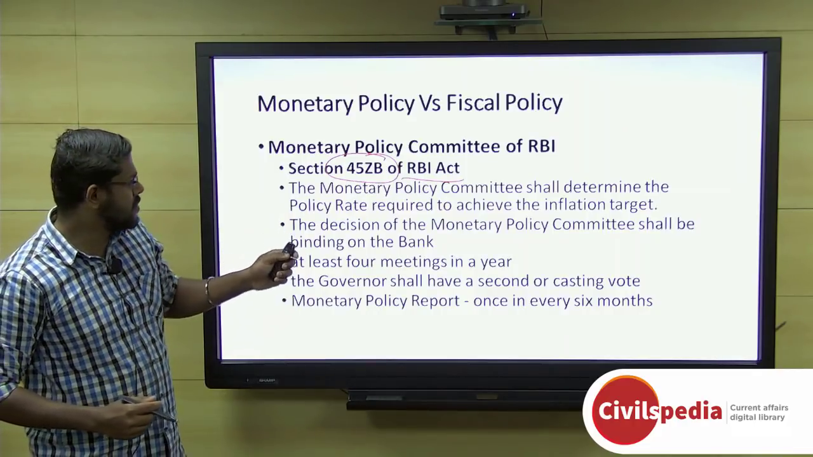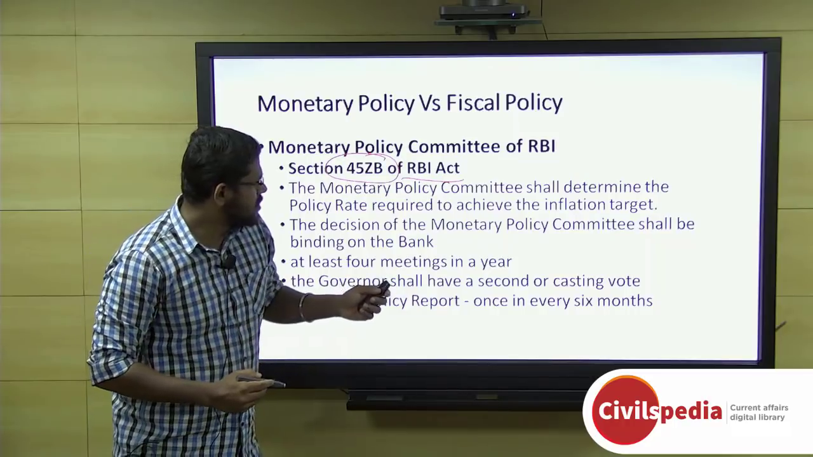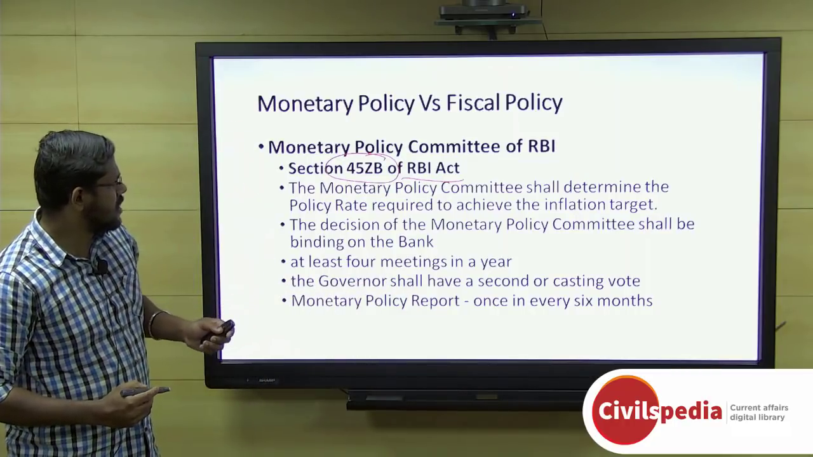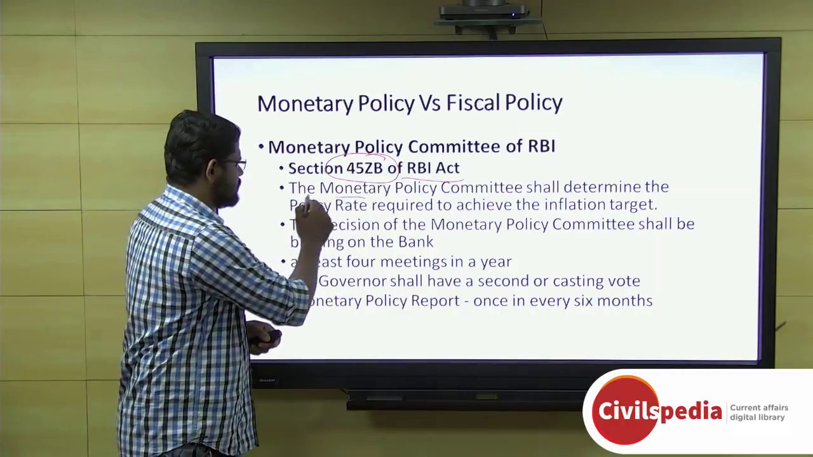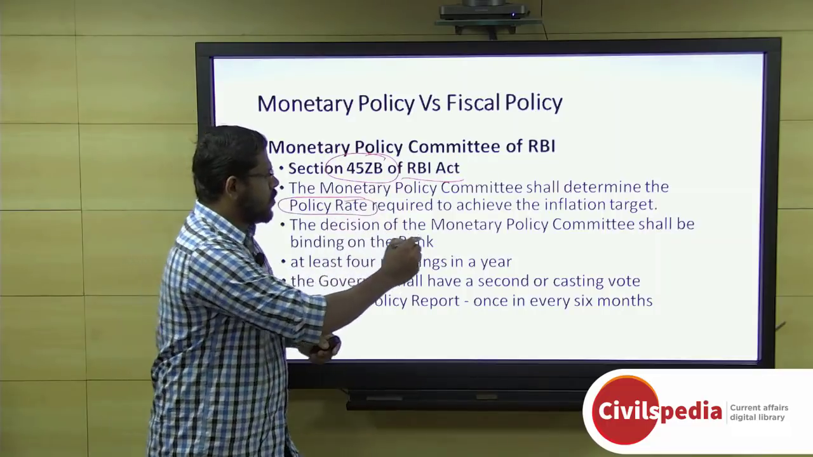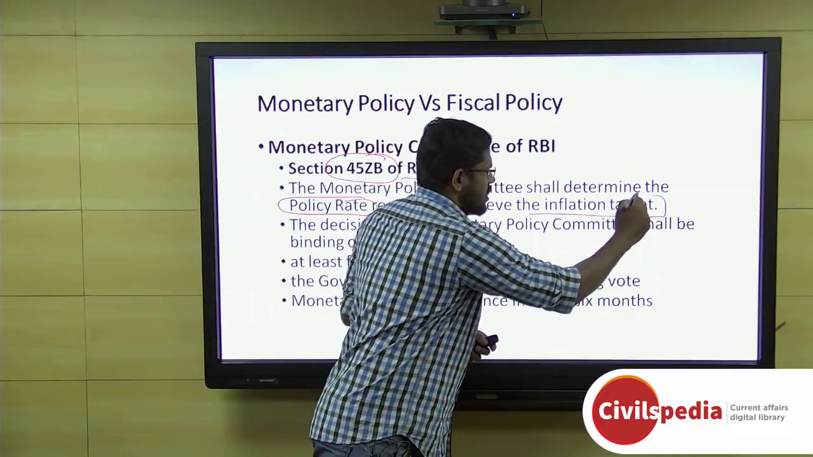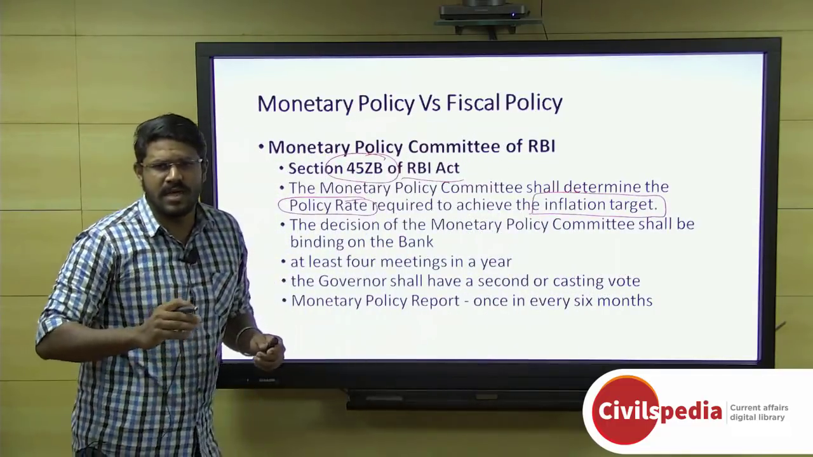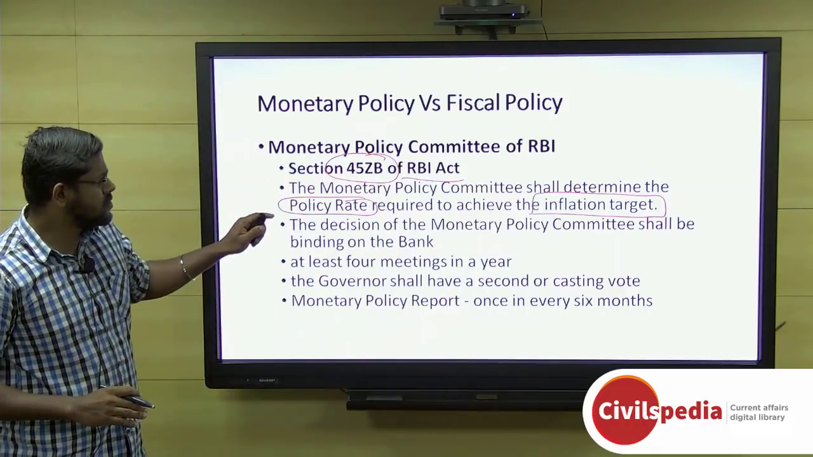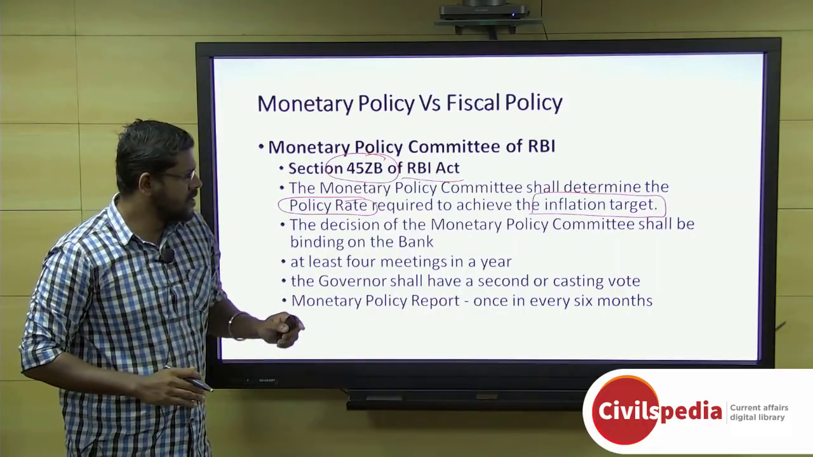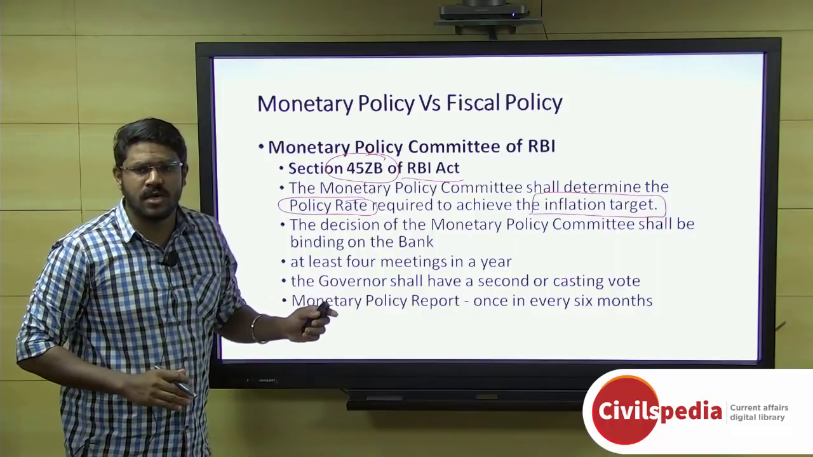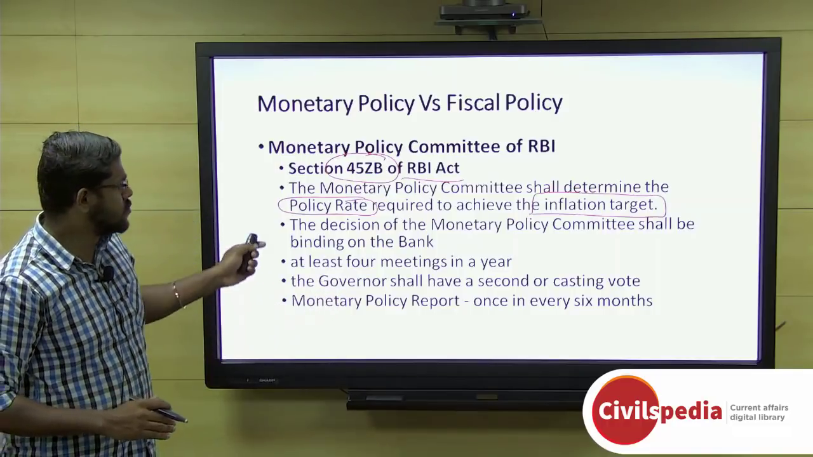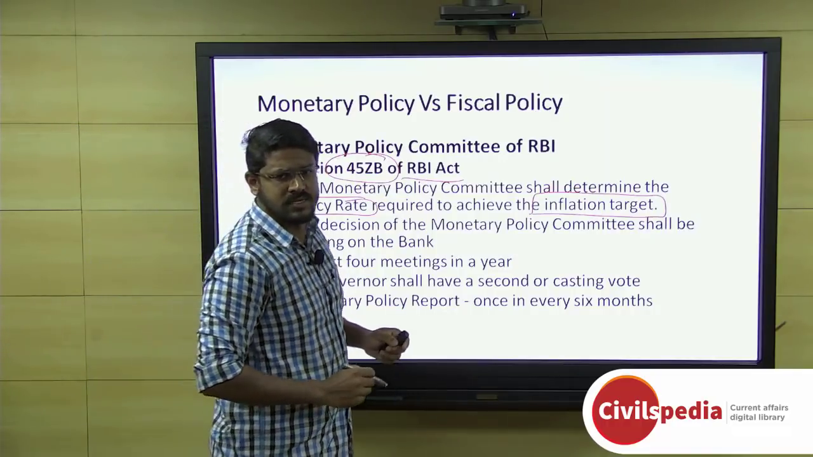And the primary responsibility is that the monetary policy committee shall determine the policy rate required to achieve the inflation target. This is the main objective, the main function of this monetary policy committee. And this decision of the monetary policy committee is binding on the Reserve Bank. We should note how many members there are in this committee.